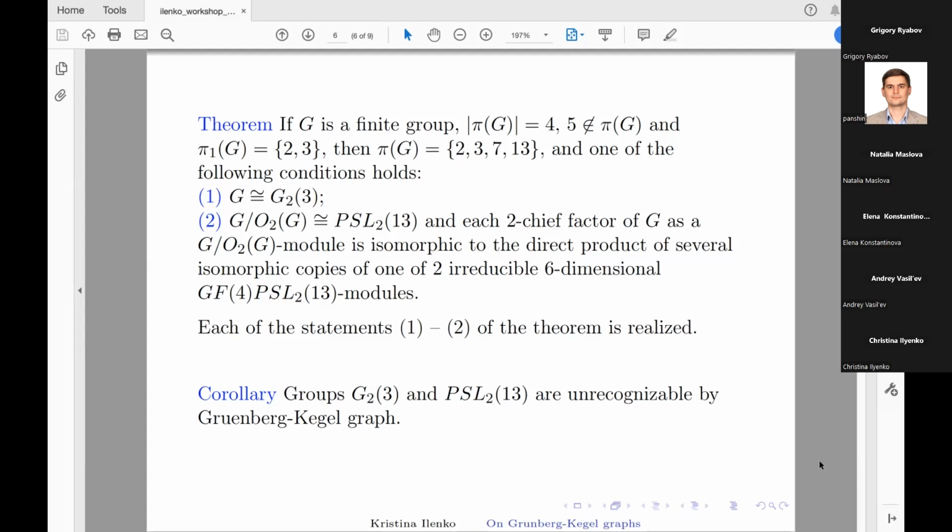In the second statement, we denote by O2G the maximal normal 2-subgroup of G, and then the factor G by O2G is isomorphic to PSL 2(13), and each 2-chief factor of G, as a factor of G by O2G module, is isomorphic to the direct product of several isomorphic copies of one of two irreducible six-dimensional GF(4) PSL 2(13) modules.